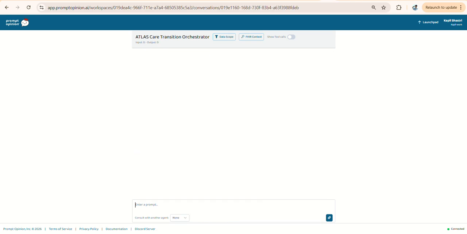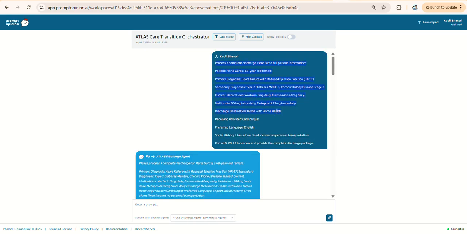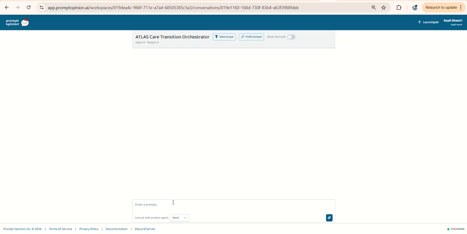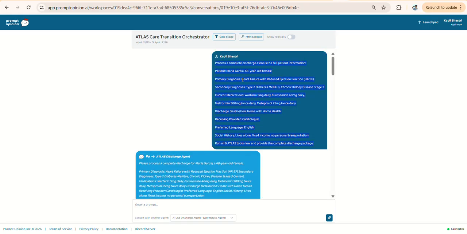I have copied the prompt already, and let me explain it. This is a prompt with sample data of a patient. The patient is Maria Garcia, a 68-year-old female diagnosed with heart failure with reduced ejection fraction, and she has type 2 diabetes and chronic kidney disease stage 3. These are her current medications, her discharge destination, home with home health, and her provider was a cardiologist. Her preferred language is English, and this is her history.